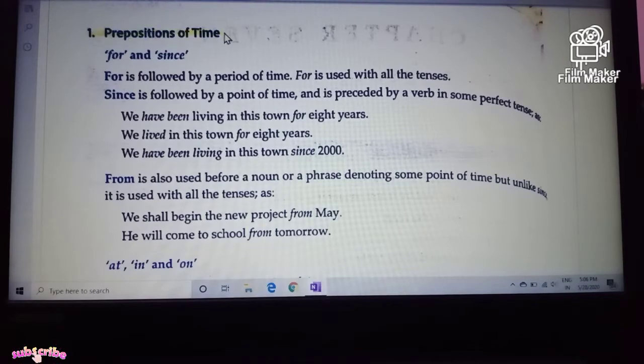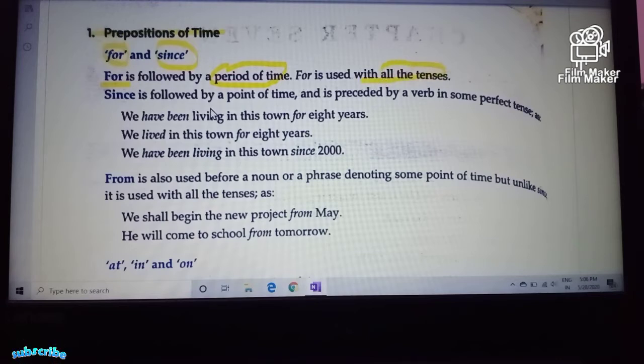Preposition of time, and generally these are for and since. Try to understand the difference between these two. The first one, for, is followed by a period of time, and for is used with all tenses.